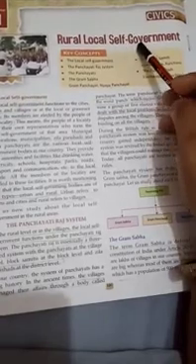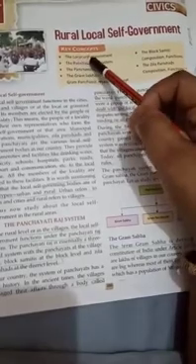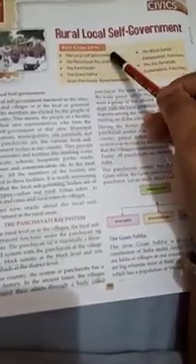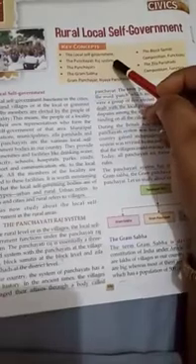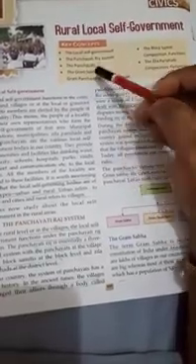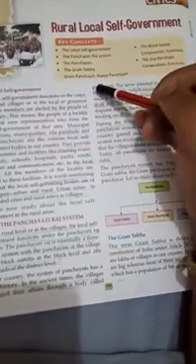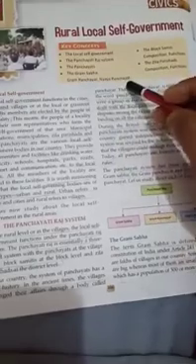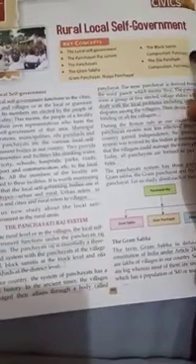Today we are going to start a chapter in civics, and the name of the chapter is Rural Local Self Government. In this chapter, we are going to deal with the key concept of local self government, the Panchayati Raj system. We will know about the panchayats, the Gram Sabha, the gram, and under Gram Sabha we will know about the gram panchayats, nyay panchayats. We will talk about block samiti, its composition and function, the zila parishad, its composition and function.